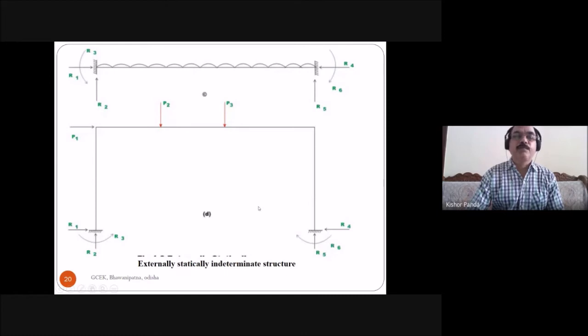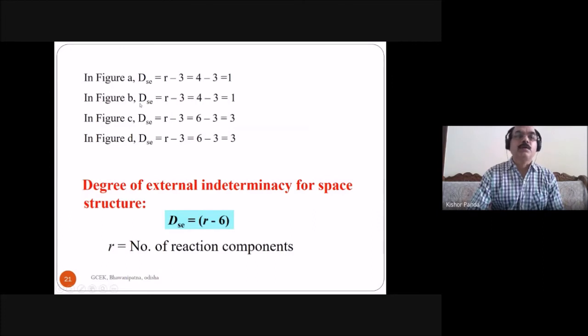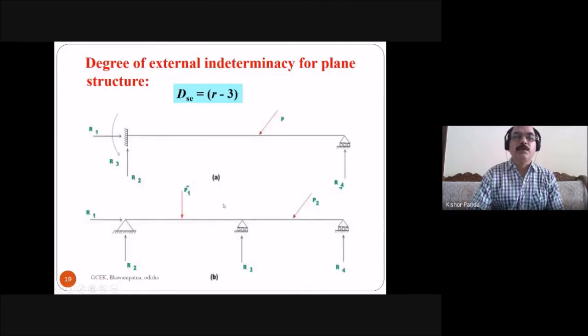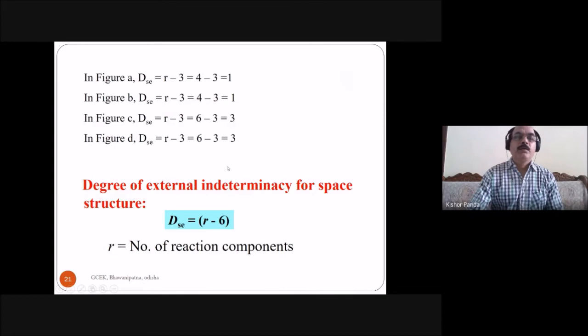So what is the degree of external static indeterminacy? DSI is equal to 6 minus 3 is equal to 3. So in this case the degree of external static indeterminacy is 3. This case also 3. Already I have calculated here. Figure A, R minus 3, 4 minus 3, 1. Figure B, R minus 3, 4 minus 3, 1. Figure C, R minus 3, 6 minus 3, 3. Figure D, R minus 3, 6 minus 3, 3. These are the 4 figures, A, B, C, D. So this is for the plane frame.